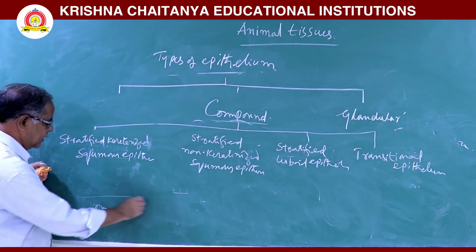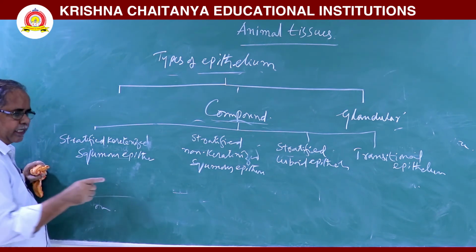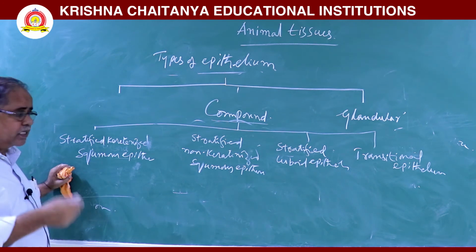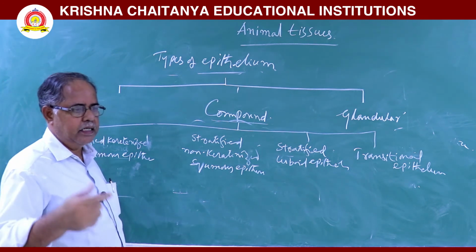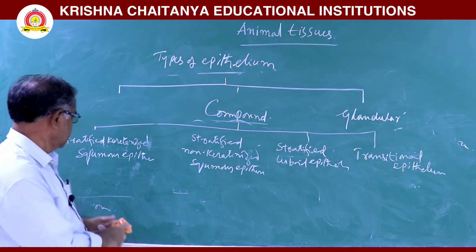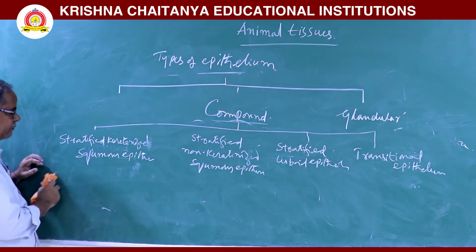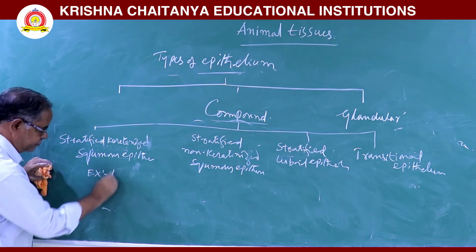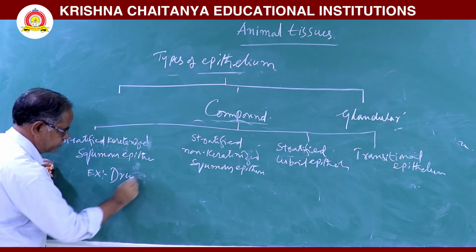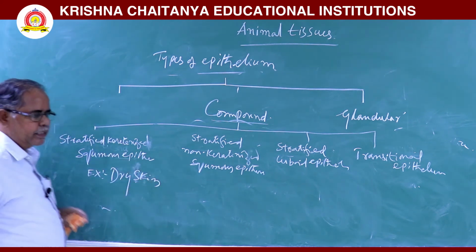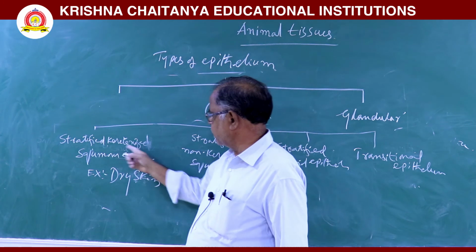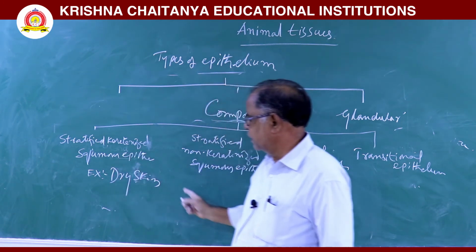Here the upper cells look like squamous cells. They are very flat, tile-like structures. In these cells, keratin, a hard substance, is present. This type of stratified keratinized squamous epithelium is seen in dry skin.